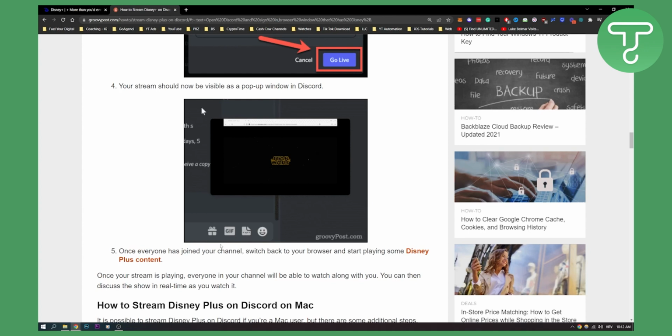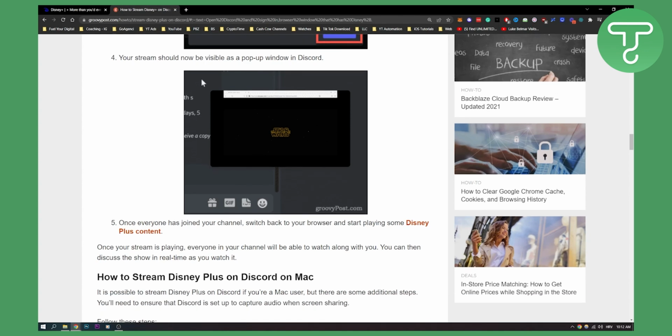Now, once everyone has joined the channel, you can switch back to your browser and start playing some Disney Plus content. Now, once your stream is playing, everyone in the channel will be able to watch along with you. You can then discuss the show in real time as you watch it, obviously. So yeah, that's pretty much how to do it.